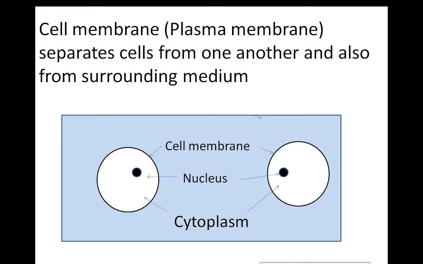If these cells are present in one solution, they can separate from each other by the cell membrane. The cytoplasm can't come out of the cell because of this cell membrane.